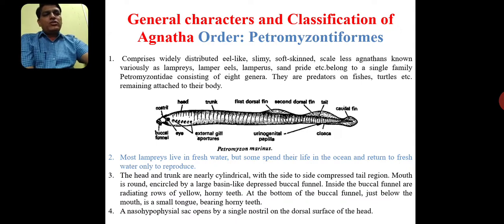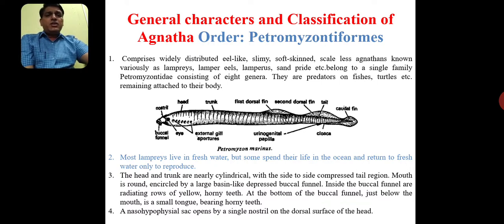The tail is mostly laterally compressed. The mouth is round, encircled by a large basin-like depressed buccal funnel. Inside the buccal funnel, there are radiating rows of yellow horny teeth. And at the bottom of this buccal funnel, just below the mouth, is a small tongue bearing horny teeth.